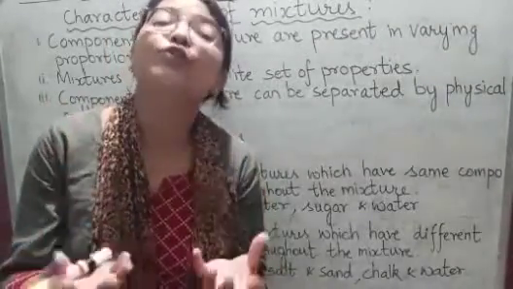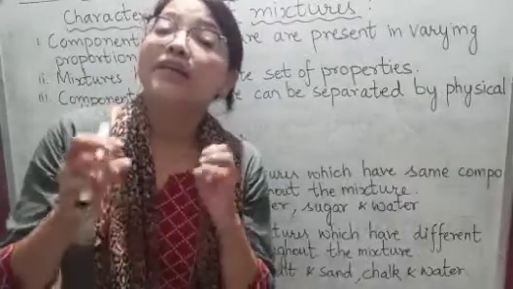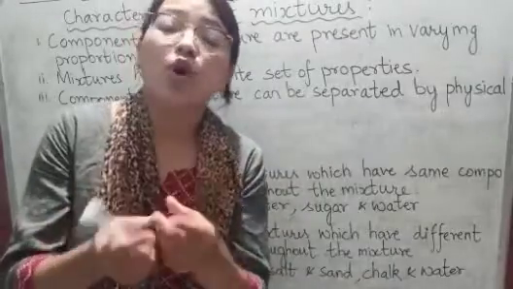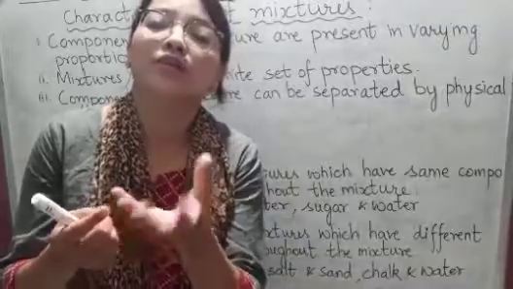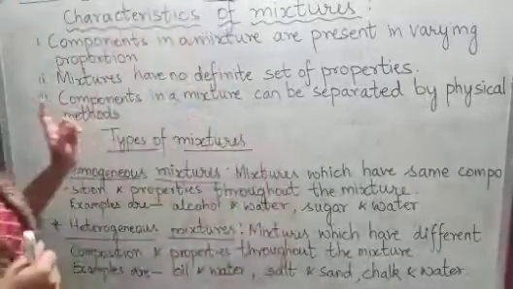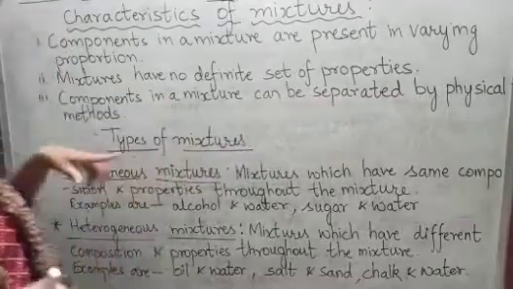But in case of compounds, components will not retain their properties in the product. For example, H2O.